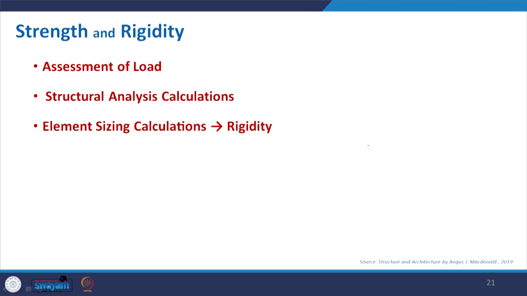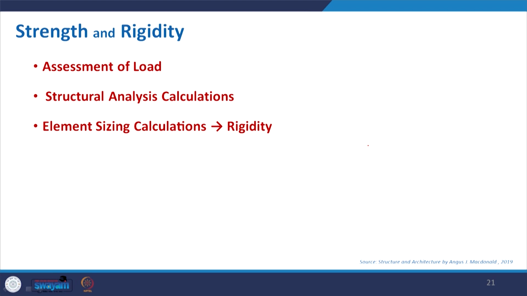Now, coming to strength and rigidity. Strength is the property of any structure or object which prevents it from breaking. That we already know, and for that, how do we design a structure having that strength and rigidity?